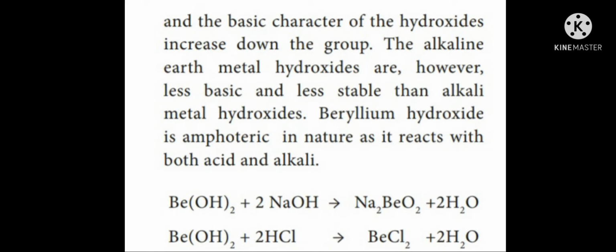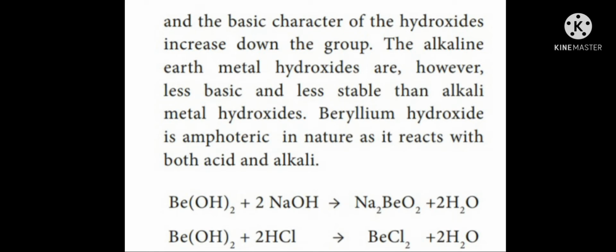It forms Na2BeO2 plus 2H2O. It is given by Be(OH)2 plus 2NaOH, which gives Na2BeO2 plus 2H2O. Again, this beryllium hydroxide reacts with acids like hydrochloric acid. It forms BeCl2 plus 2H2O.